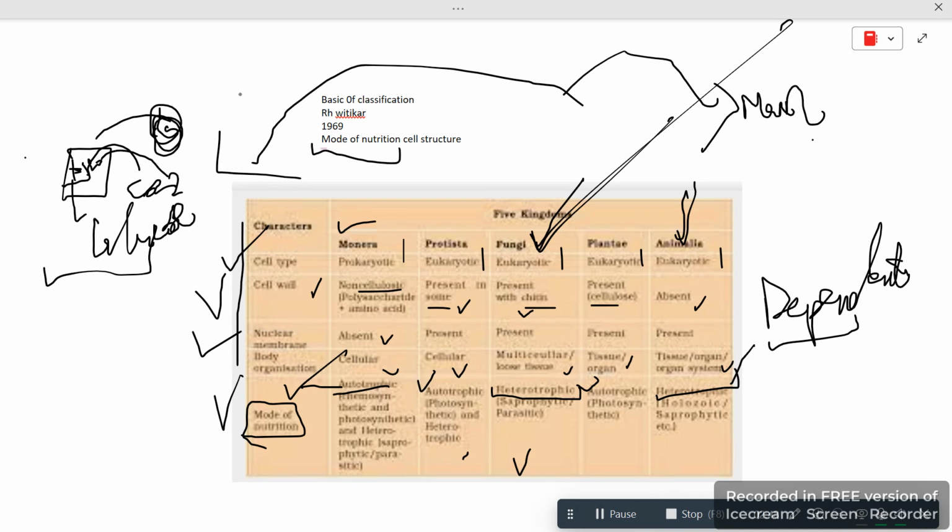They take carbon dioxide. That's why we've always heard in our society and our family that we need to grow many more plants. Why? Just because plants intake CO2, and that is not beneficial for ourselves. CO2 already has a lot of disadvantages in our daily life, so it's good if we grow plants. Then there would be more intake of CO2, and there will be glucose production in the plant. This means they can prepare their food from the unwanted substance of the human body which is not required. So that's all good. Okay, autotrophic, then heterotrophic.